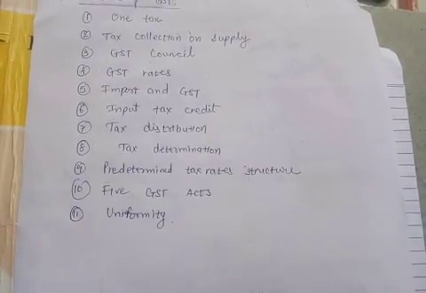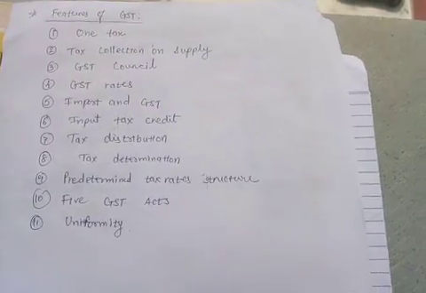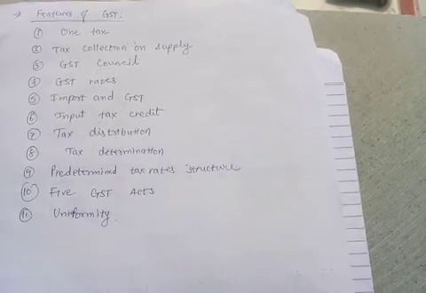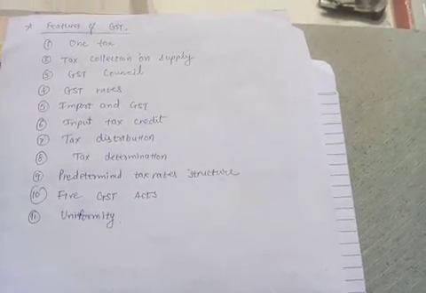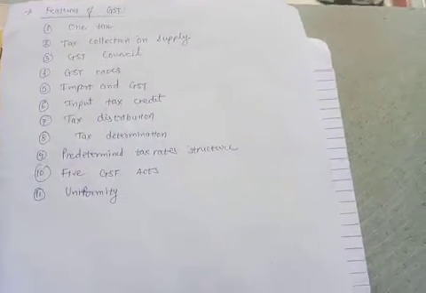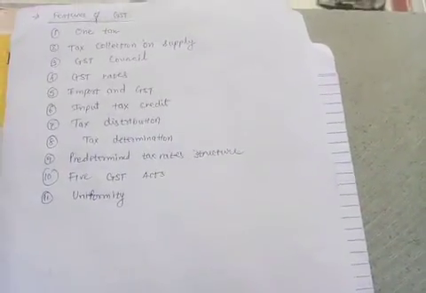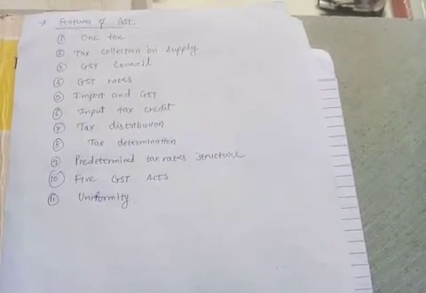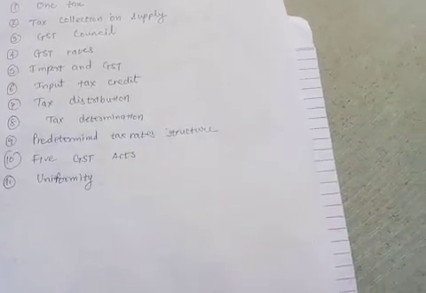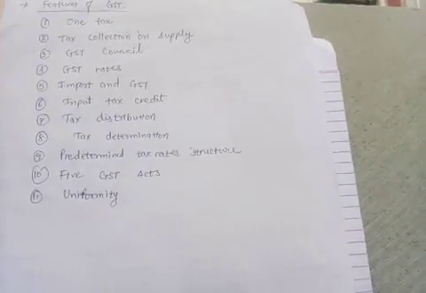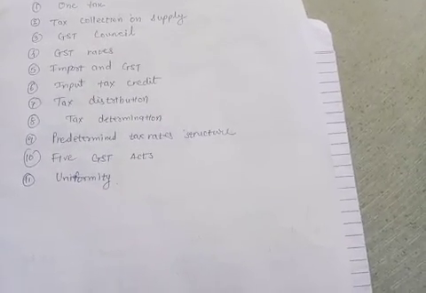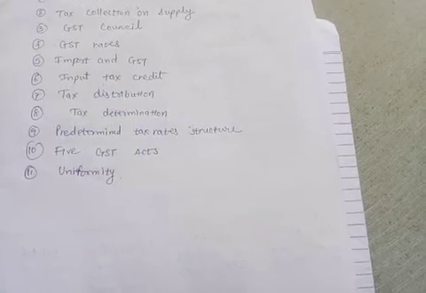Now next one, that is tax distribution. Tax distribution means the government collects this GST, and that money is distributed properly and evenly in the country, so that the infrastructure of the country can become more effective. Then tax determination. Tax determination means now it becomes easy for the government to determine how much tax the country can collect from the people.